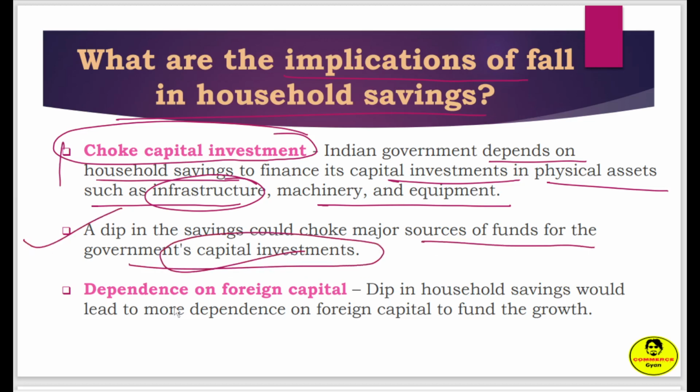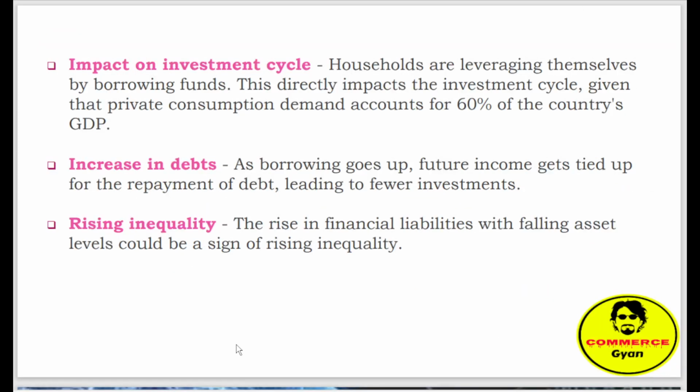As we have discussed, the next is dependence on foreign capital. A dip in household saving would lead to more dependence on foreign capital to fund growth. That means if the government is not able to raise money from the public within its boundary, it is going to take money from outside India. So that will also be a problem.